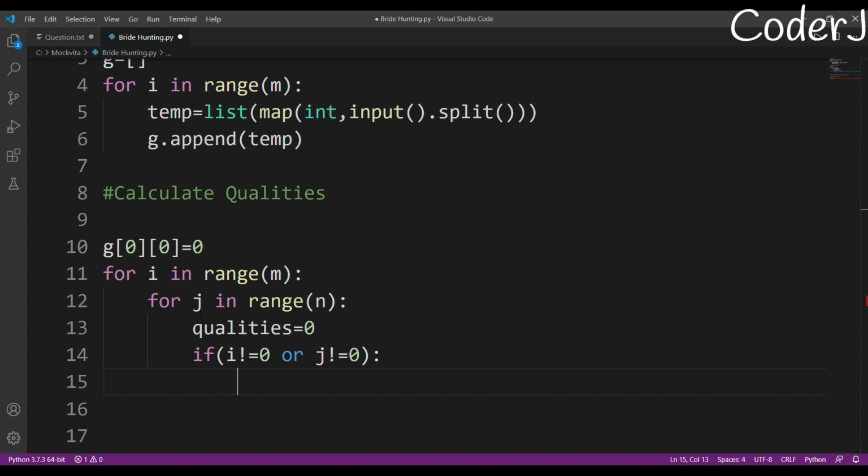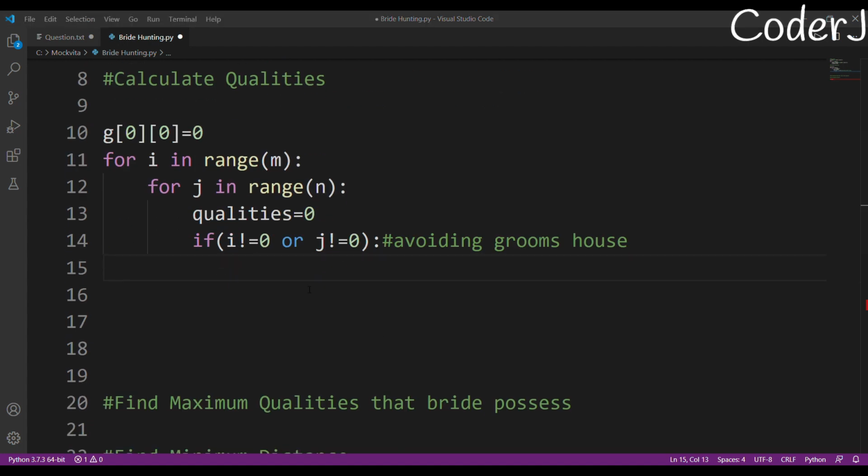Actually, I don't even need to do that. No, I need to do that because I don't want to calculate the qualities of the groom's house. Okay, so now let's move on. What I'm doing here is avoiding the groom's house. This condition only serves this purpose. It avoids the groom's house.